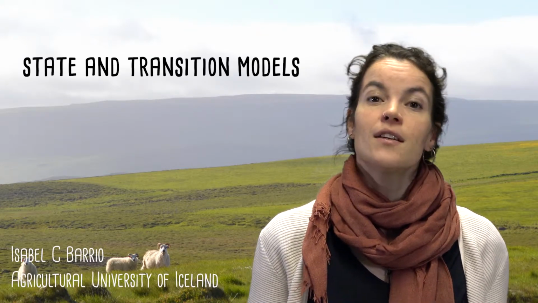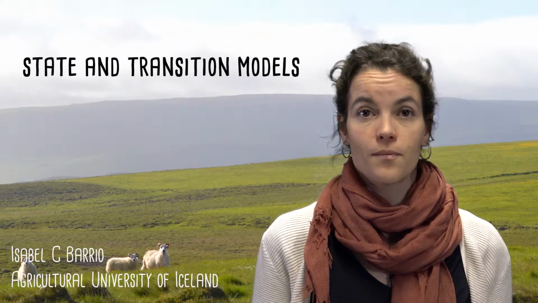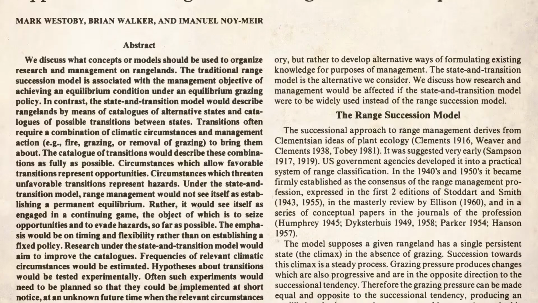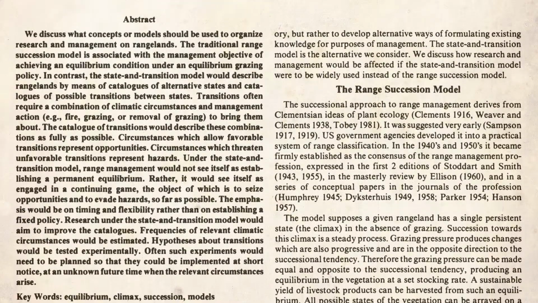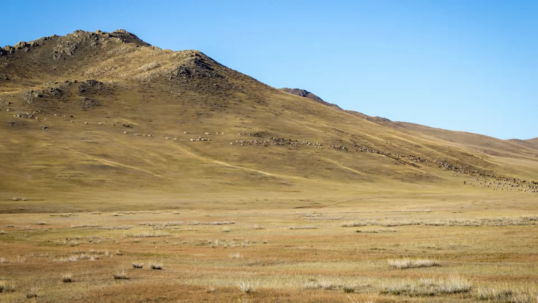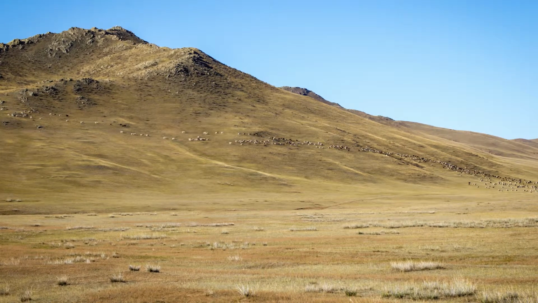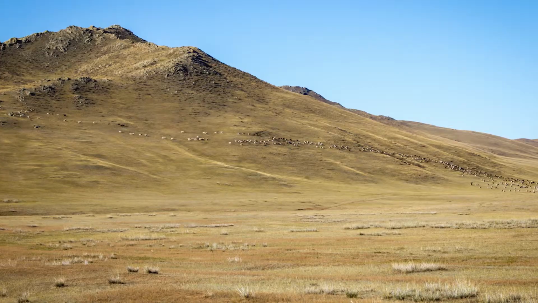To try to understand how things changed with human settlement and the introduction of sheep to Iceland, we can use a simple representation using state and transition models. State and transition models were proposed in the late 1980s by Mark Westoby and collaborators. These models have been applied to rangelands worldwide to identify research needs and guide management efforts.